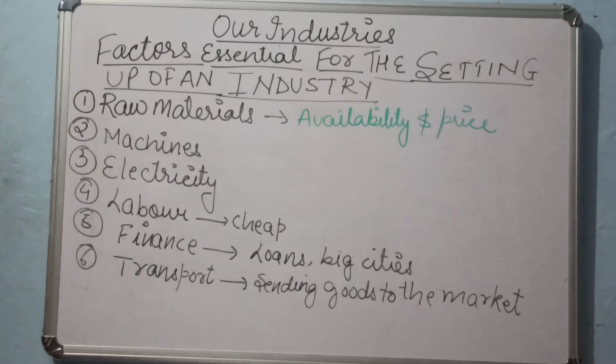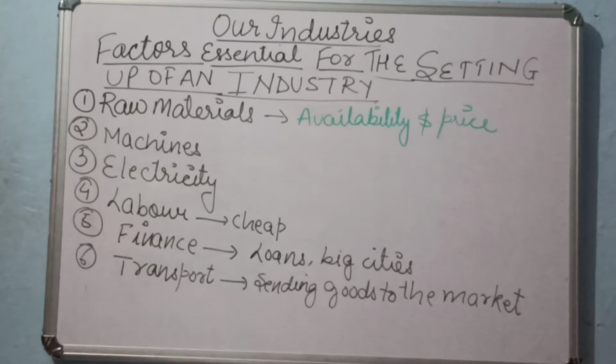When we talk about the factors, the first factor is your raw materials. Raw materials means what kind of raw materials are required, and whether the raw material is available or not. So the availability of the raw material should be there. And at what price we are getting the raw material. That means the raw material should be cheap, at very less cost.